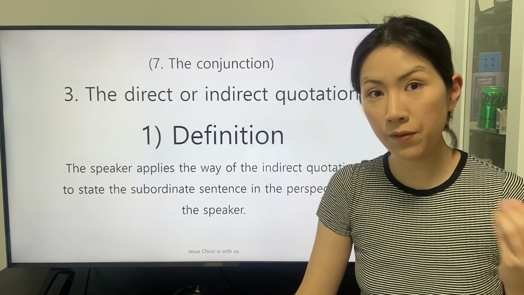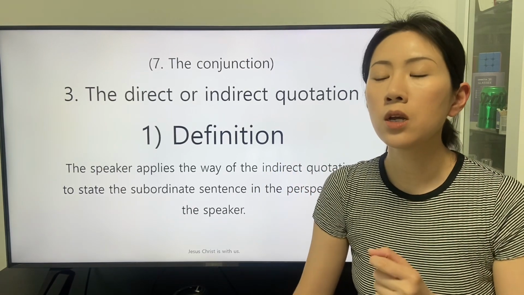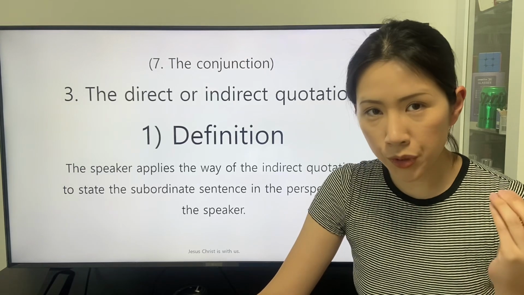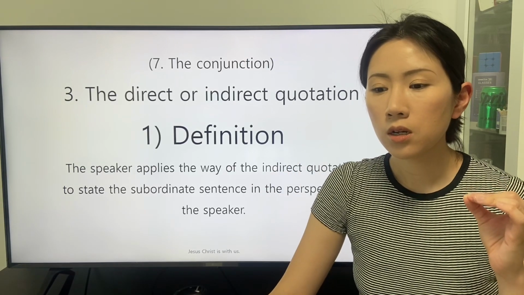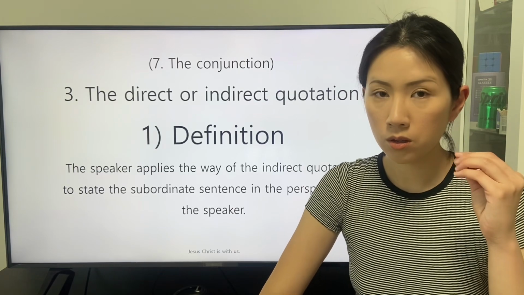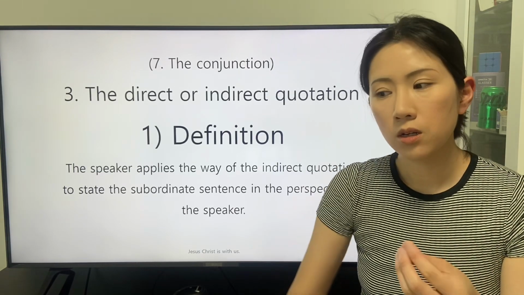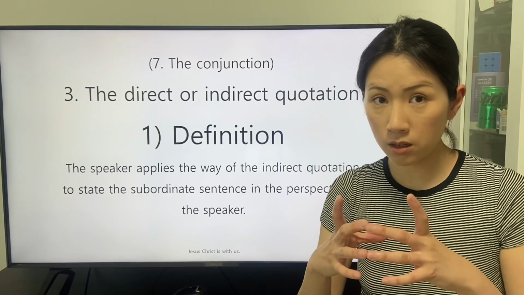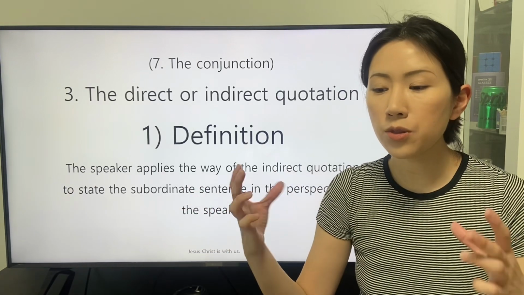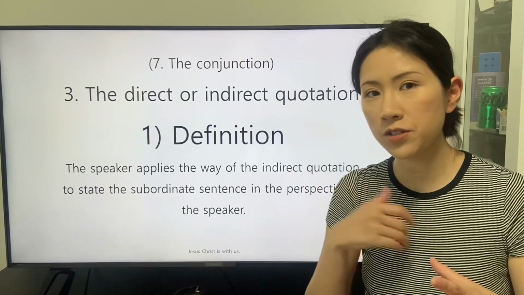Then let's review about the personal pronoun. The speaker who applies the personal pronoun with a reason can reveal the participant in the conversation.